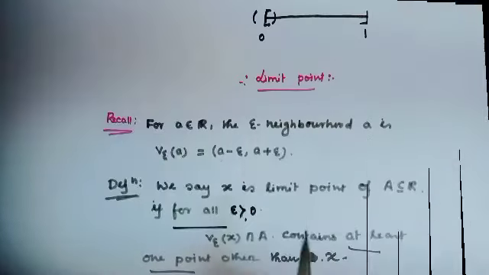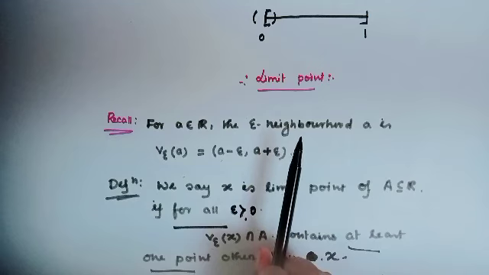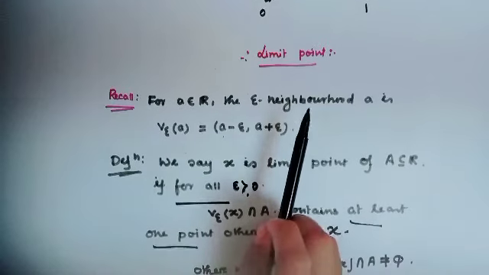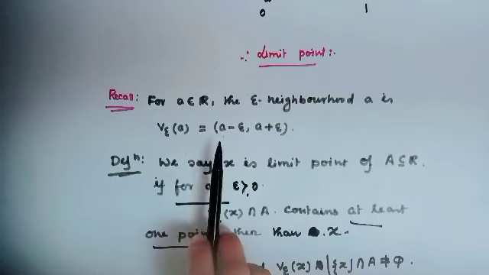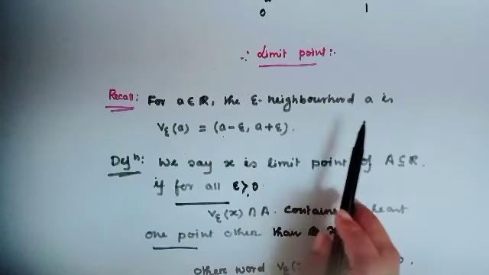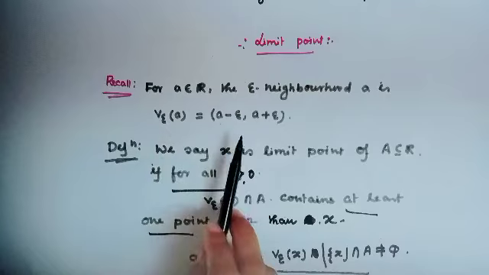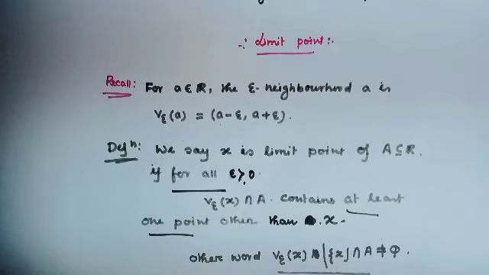Now I want to introduce a new notion, limit point. Before stating the definition, first recall one thing. For a belonging to R, the epsilon neighborhood of a is V_epsilon(a) equals (a minus epsilon, a plus epsilon).